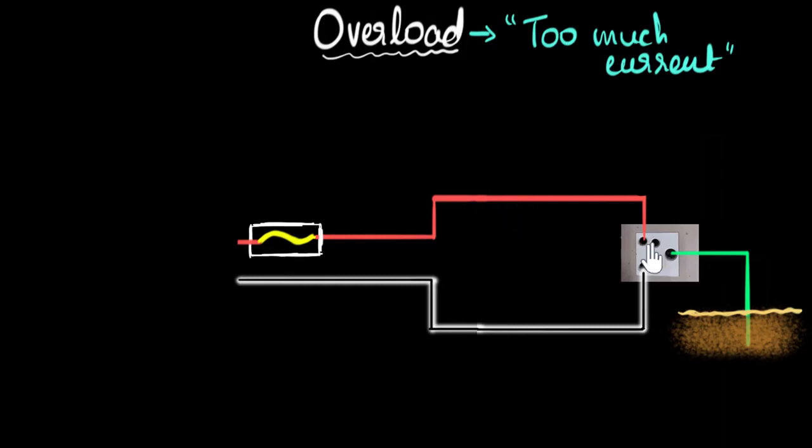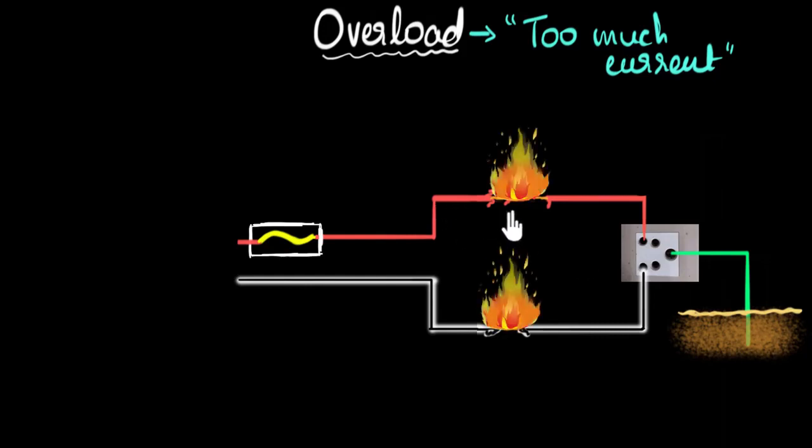For example, the insulation of these wires can start melting off, exposing these wires, and those wires can start touching other wires. It can be very bad. And in the worst case, it can even catch fire. So too much current causes too much heat, which can cause fire. And that's why overload is very, very bad for us. So basically overload is too much current.